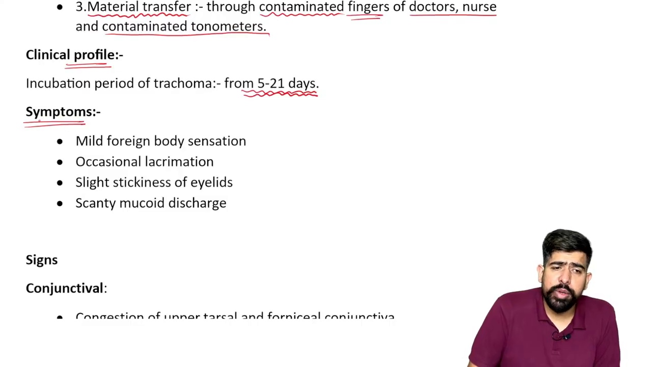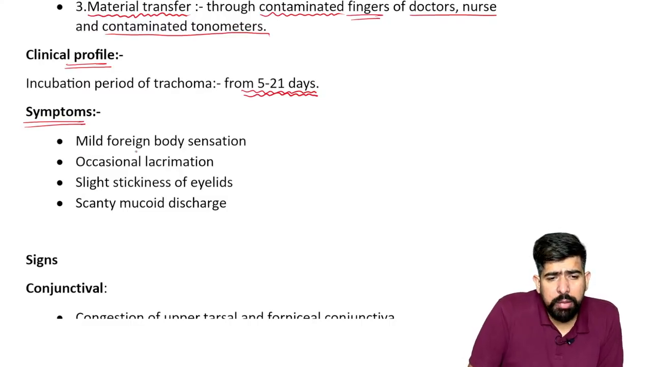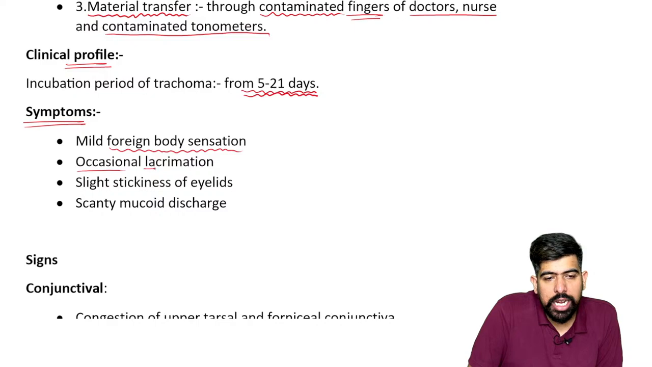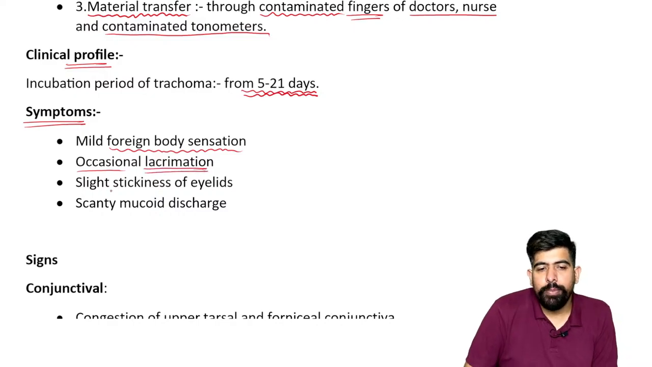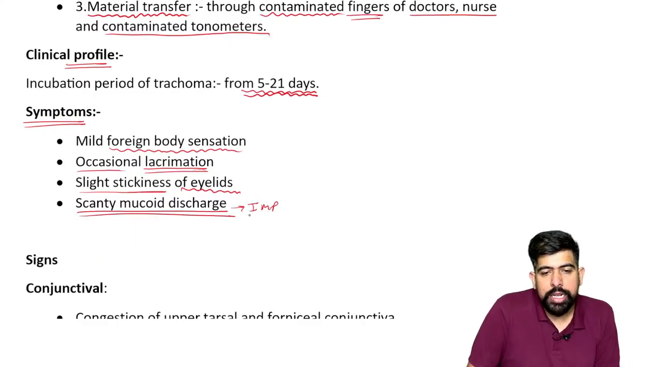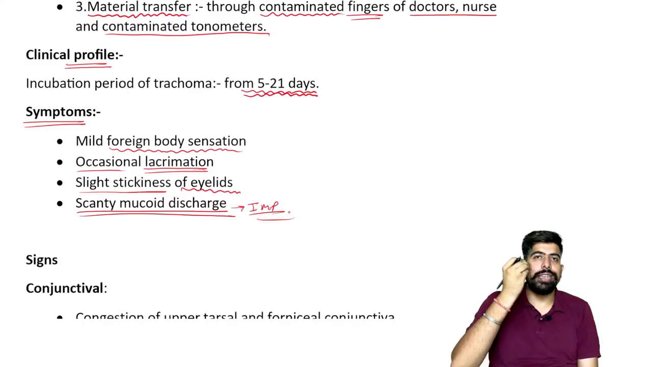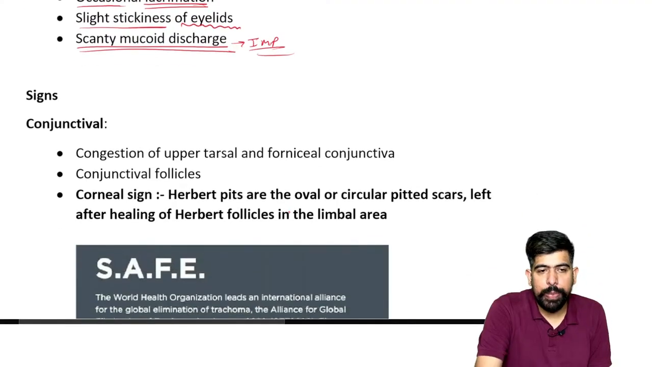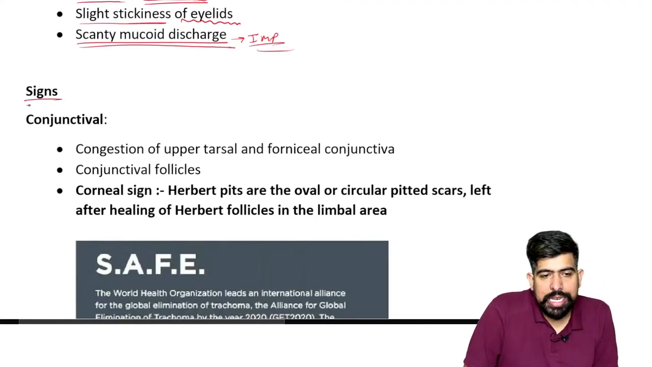What will be the symptoms we are going to see over here, guys? Please remember the mild foreign body sensation. The patient is having a mild foreign body sensation, and occasional lacrimation. Importantly, there is slight thickness of the eyelids and some scanty mucoid discharge. It is an important feature, right? The eyes have some scanty mucoid discharge, mucus one. And what about the signs?